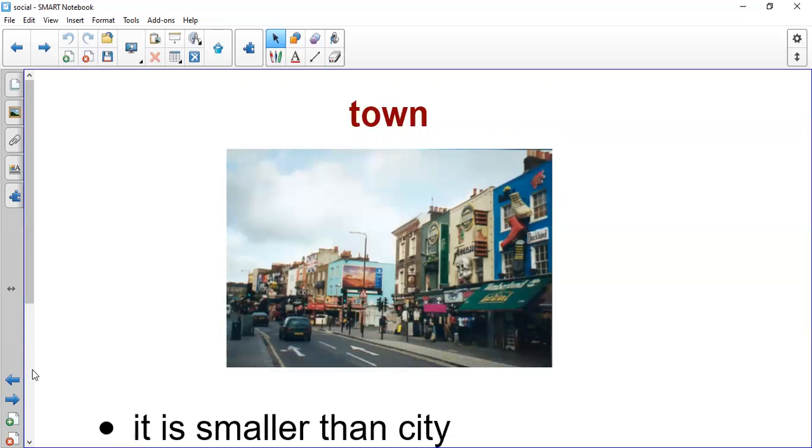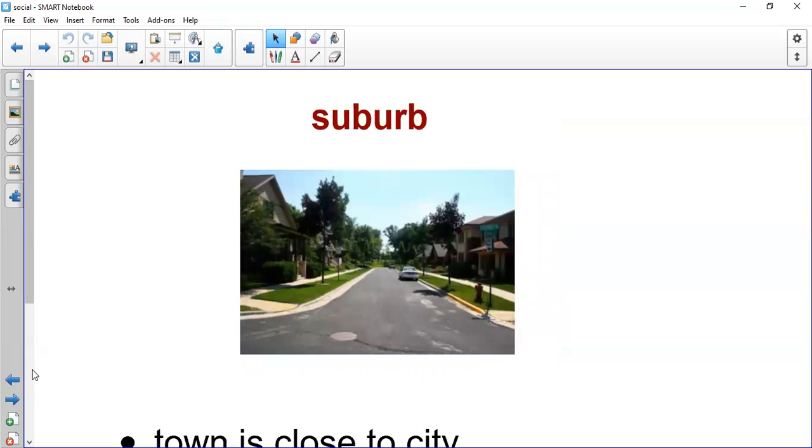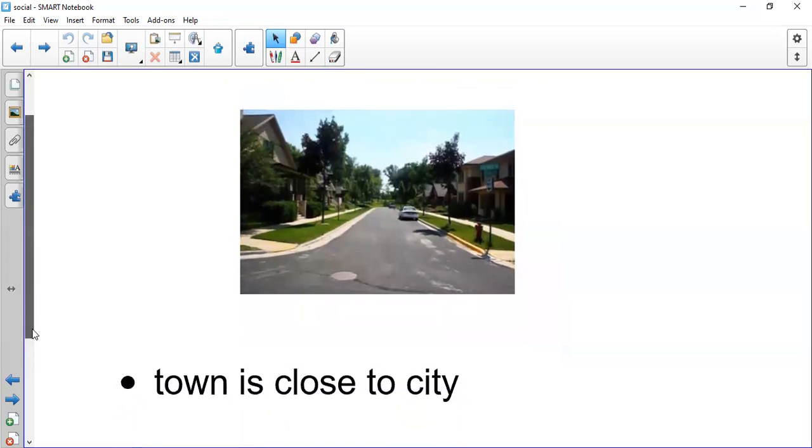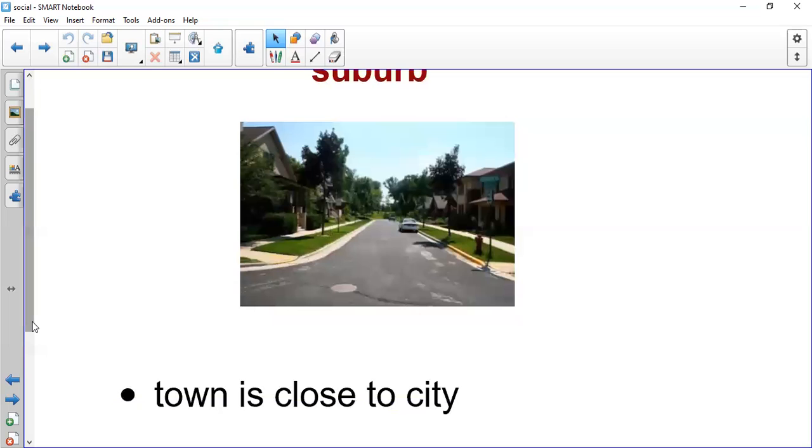Town. The town is smaller than a city, and the buildings are not close. And as we said, town has few people, few shops, few cars, few malls, few hospitals, because it's not as big as the city. The third type of communities that we spoke about today is called suburb. Repeat after me, suburb. Suburb, town close to a city. One more time, suburb, town close to a city.